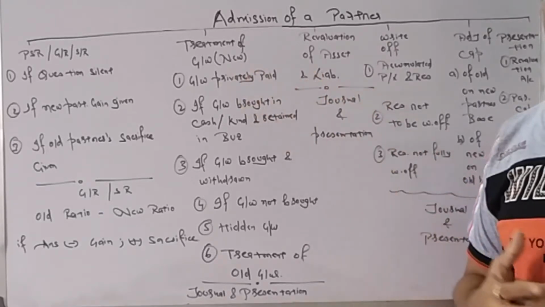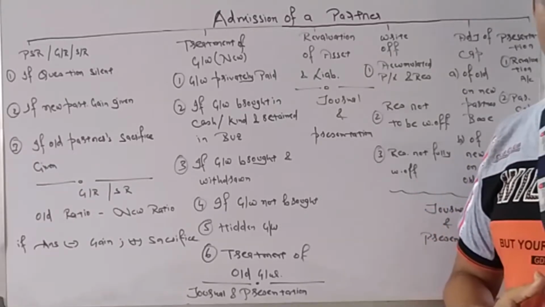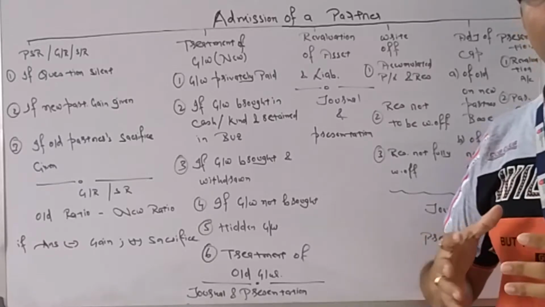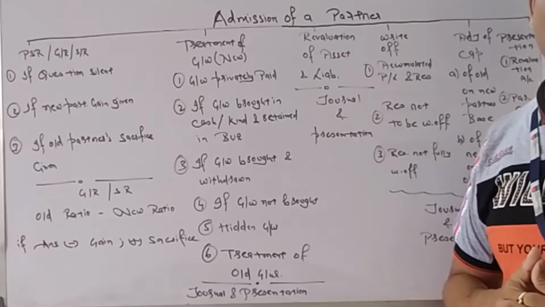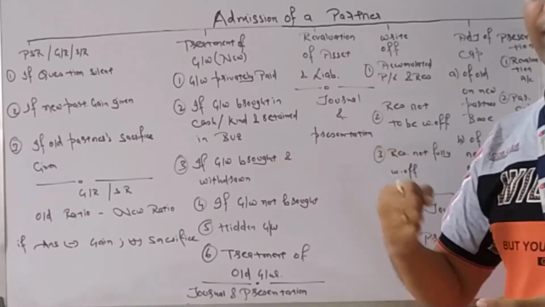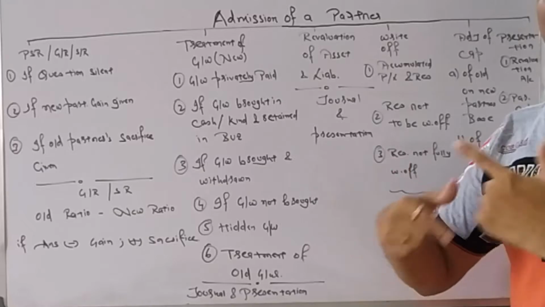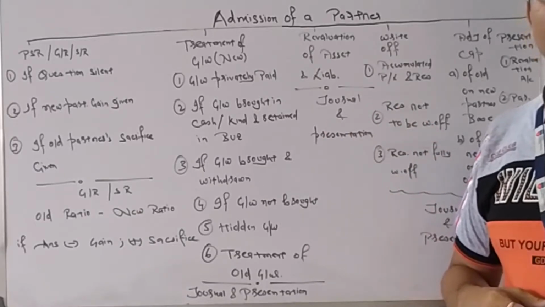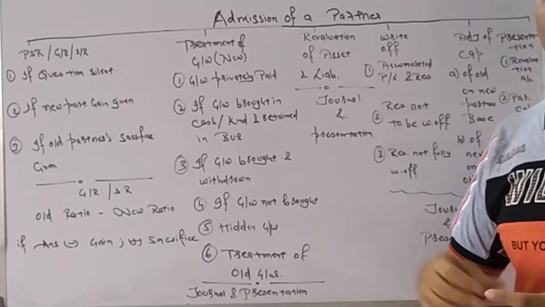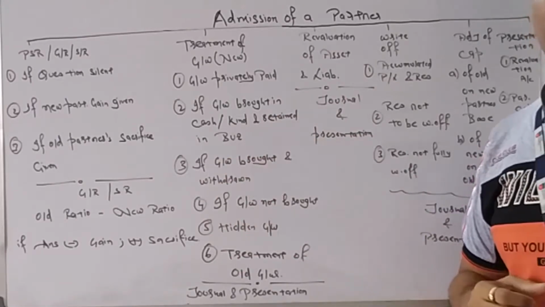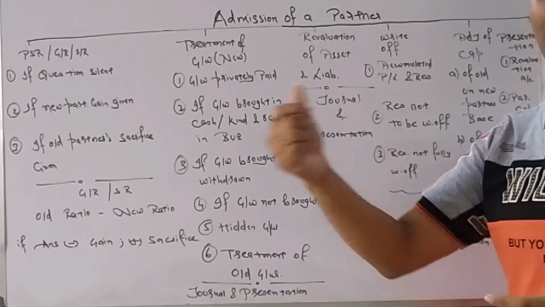As he is going to gain in future due to our effort, due to our previous long-term effort. Mr. A and B are working so long in a partnership business. Suppose 10 years they have been in a partnership business. That business has a market value, goodwill. Due to that goodwill, Mr. C will instantly start to earn. So A and B are saying that yes, you are earning due to your efforts also, due to your capital. But apart from that, you are earning due to our brand value or our goodwill. That is helping you to earn more.